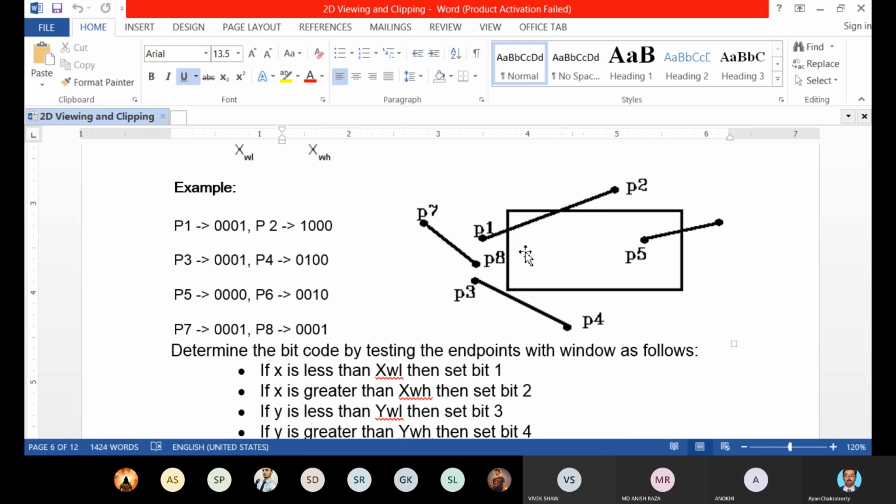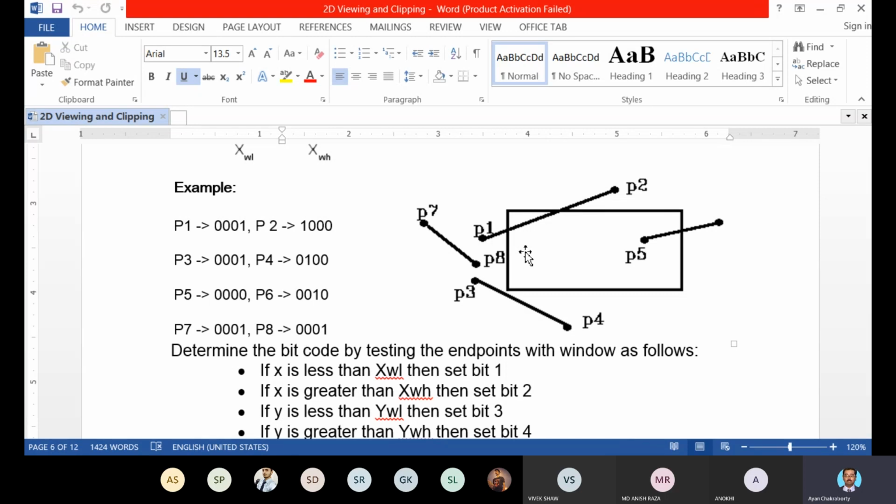Exactly. So there is a very little difference between the first condition and the third condition, that is, the total visibility condition and the partial visibility condition. You have to understand this. The total visibility condition is both the endpoints are with 0, 0, 0, 0 region code. All 0 region code. That is total visibility. The total line will be visible.